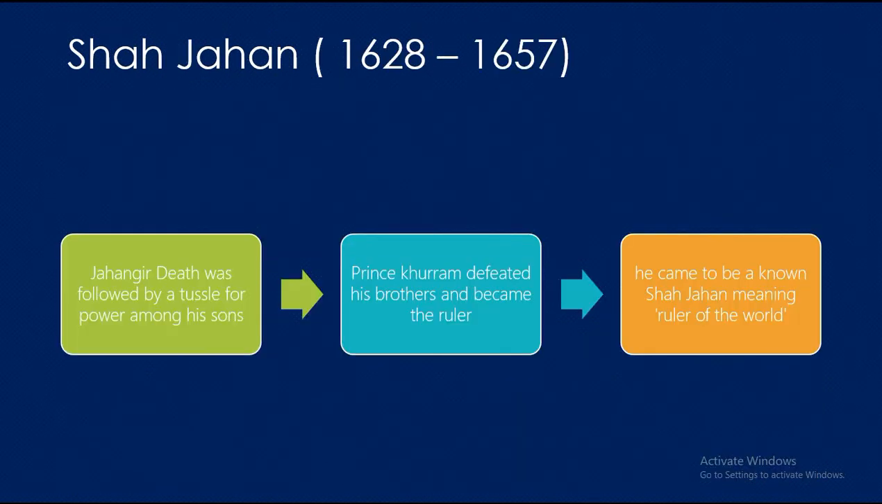Shah Jahan, period 1628 to 1657. Jahangir's death was followed by the tussle of power among his sons. Prince Khurram defeated his brothers and became the ruler. He came to be known as Shah Jahan, meaning ruler of the world.